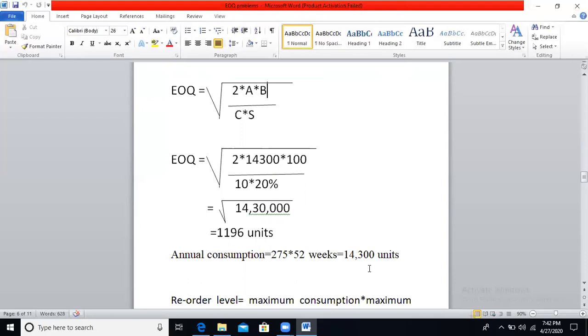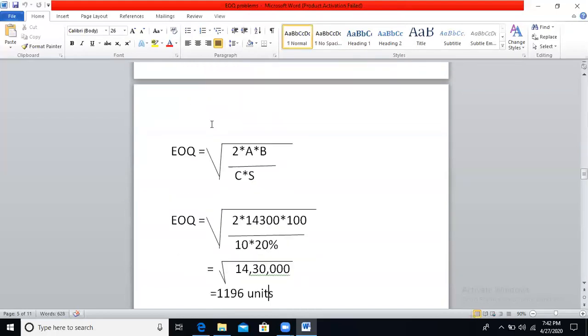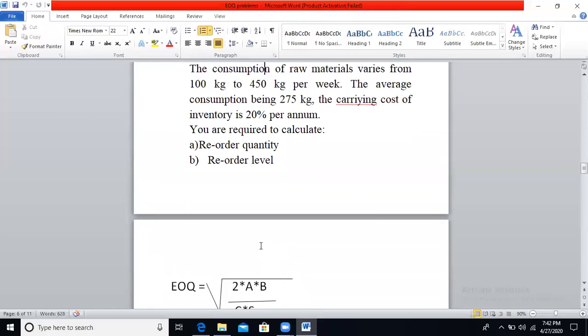Now apply the formula. EOQ is equal to square root of 2 into A into B divided by C into S. So EOQ is equal to 2 into, we have calculated annual consumption, that is 14,300, into buying cost per order. They have given cost of placing an order as 100, and cost per unit of material will be 10 rupees. So B will be the buying cost per order, that is 100, divided by the cost per unit, 10, into the storage or carrying cost given as 20% per annum.